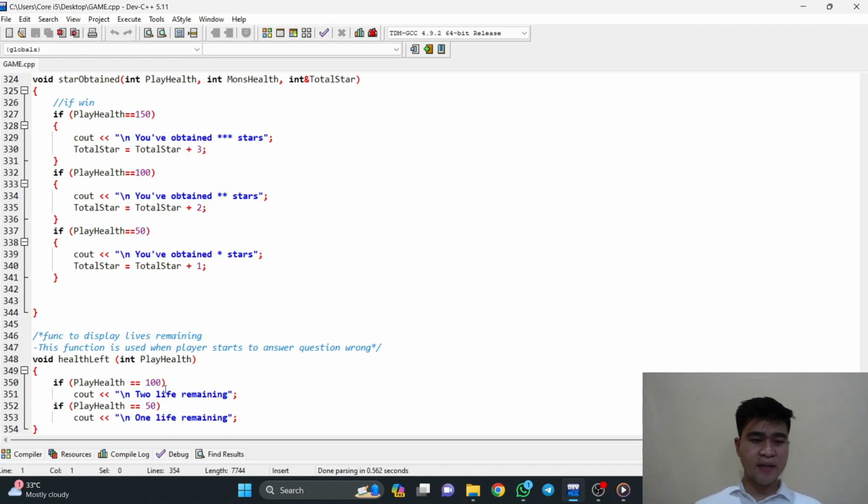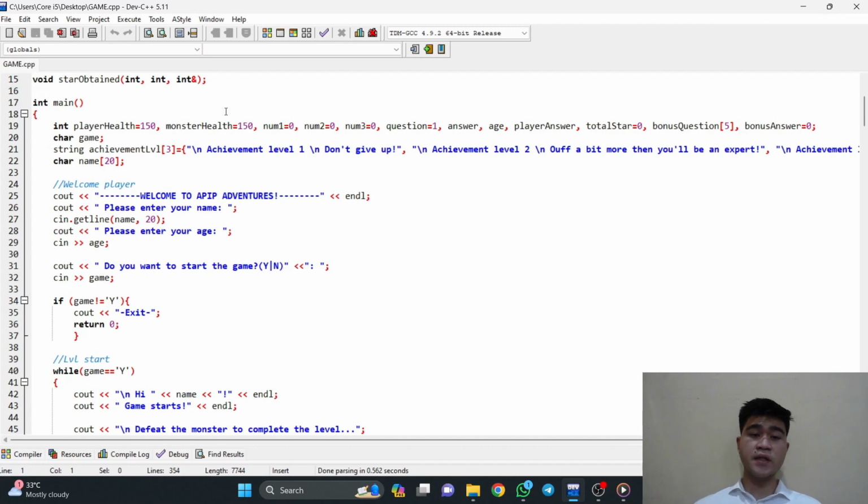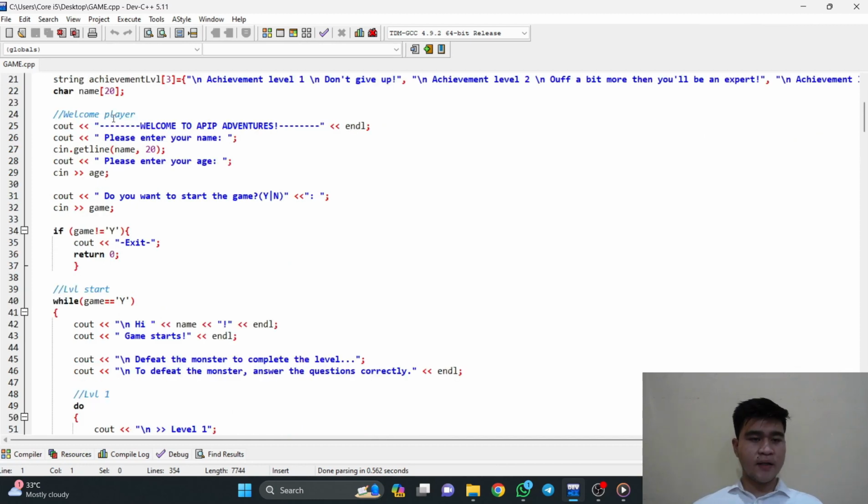Now I'll be explaining the main function. Now let's go to the main part, which is the main function. As usual, the first thing is to declare the variables. You can see here that there are 3 arrays. The first one is bonus question, then string achievement level, and the last one is char name. And then we go to the next part, which is to welcome the player.